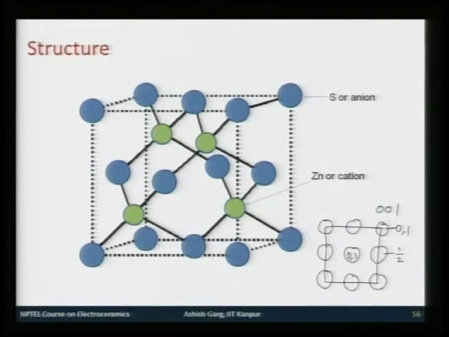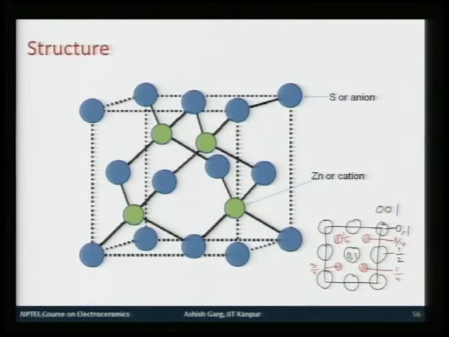So, for tetrahedral positions, if in the top half of the crystal the interstitial atoms were at 1 by 4 position, z is equal to 1 by 4, xy is self explanatory. In the bottom half of the crystal, these would be at 3 by 4.